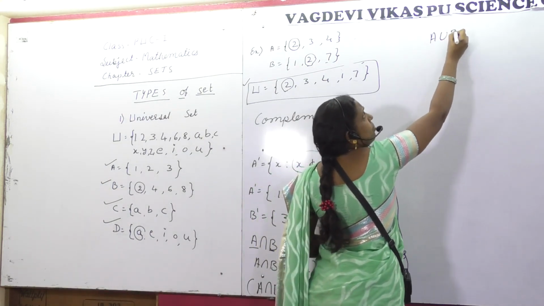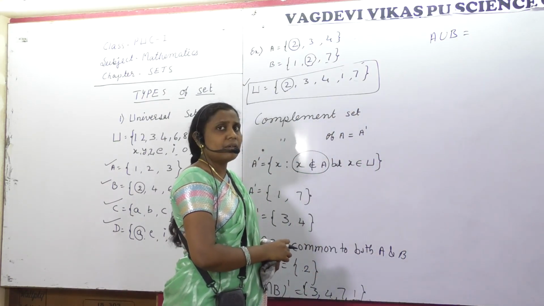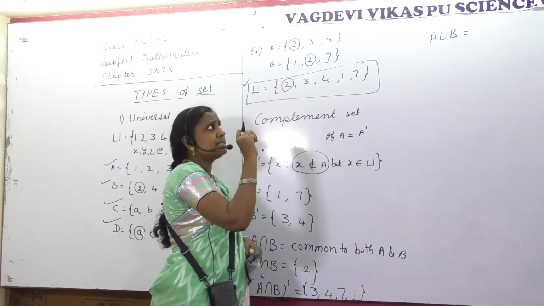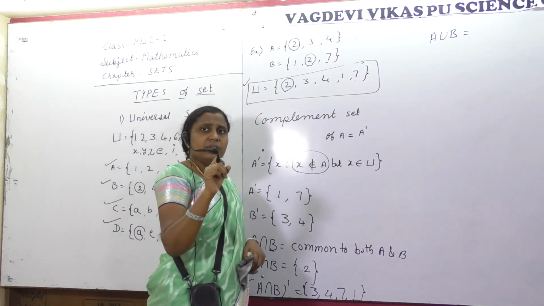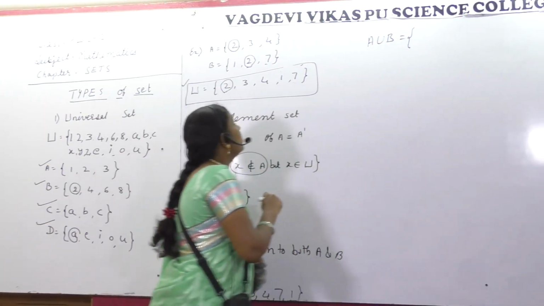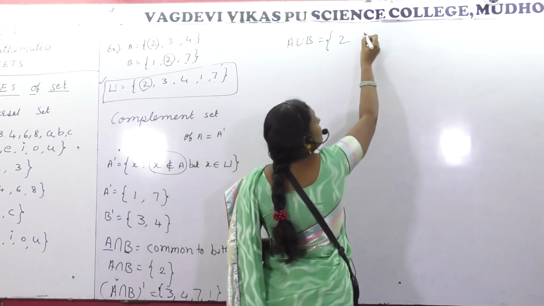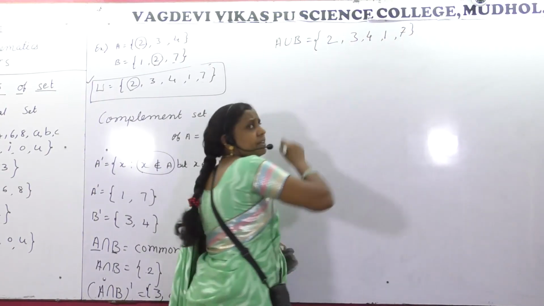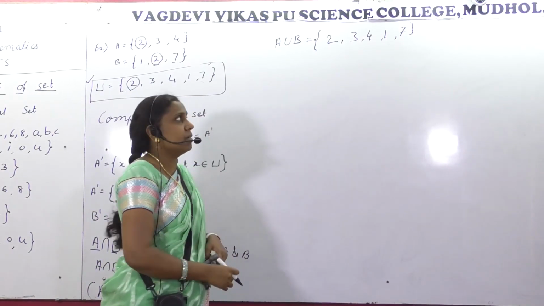Okay, one more we will understand. A union B. What do you mean by A union B? Union means you are taking all the elements of A and B together. So what do I have to write here? A union B means 2, 3, 4, 1, 2, 7. 2 I will not write. Why? 2 is already written. We should not be repeating 2.